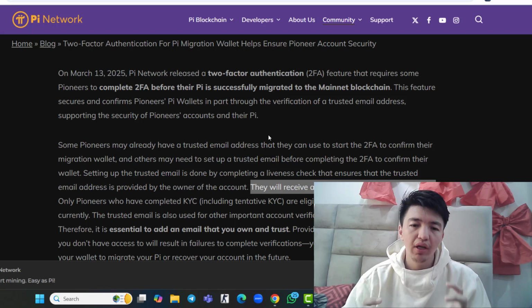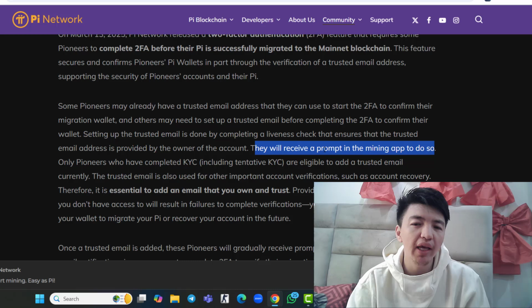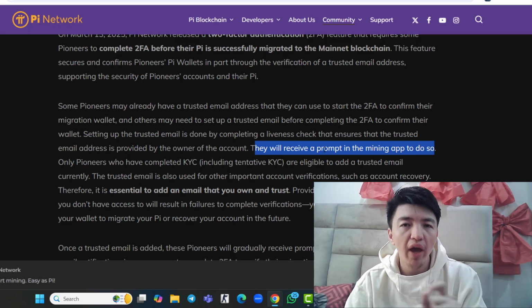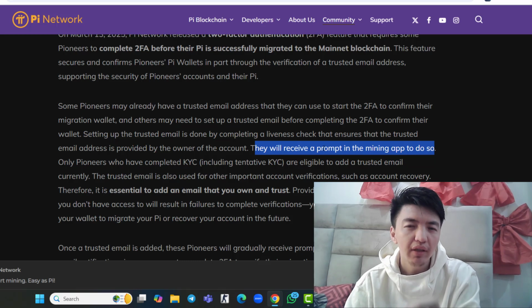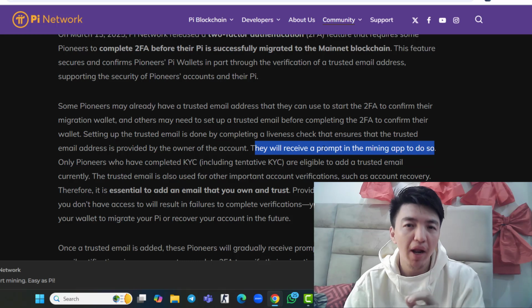This is what I'm telling you, because inside the article they mentioned, see in here, they will receive a prompt in the mining application to do so. Read this. It means that you will get a pop-up inside your mining application to complete the 2FA. There is no feature, there is no option inside the mining application to complete this email verification.